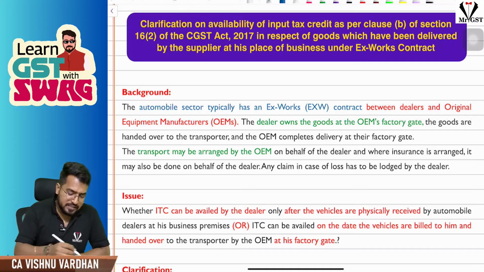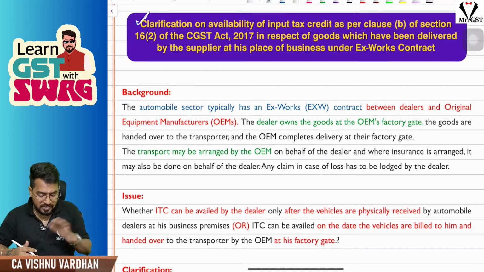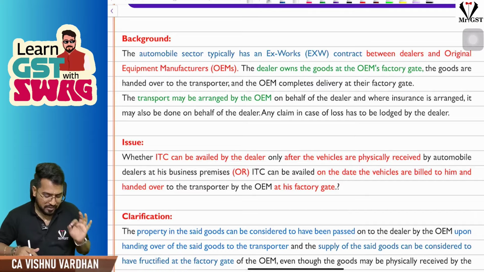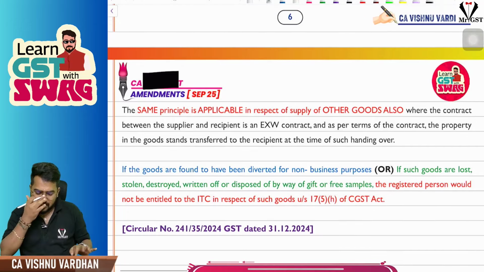Now one interesting clarification in the ITC chapter. Your friends or anybody would have struggled to understand it, or people would have explained it in a very complicated way. It is actually very simple, it just looks a little bit lengthy. Apart from that, very easy one, please understand that.